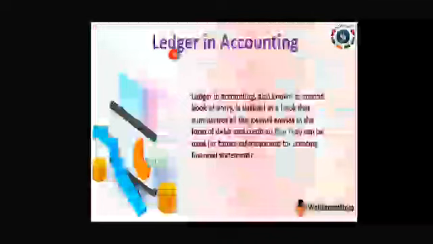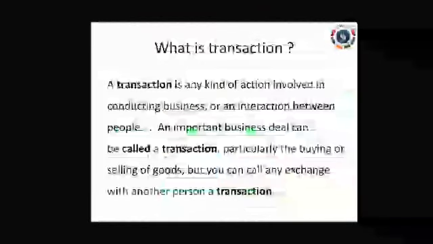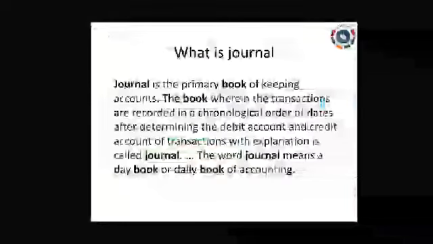Now we are going to see what is ledger. First we have to enter the transaction. After the transaction, we have to prepare journal. With the help of the information given by the journal, you have to prepare ledger.